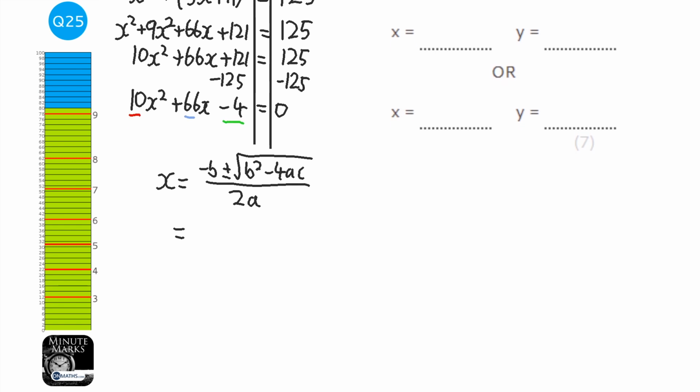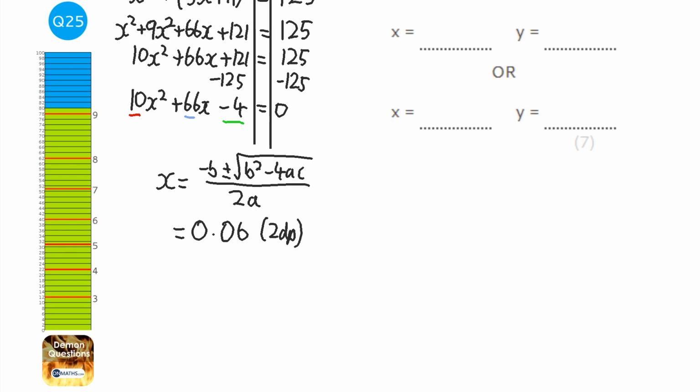Okay, so what you can do is just use your calculator to do this. Press the fraction button first. We're going to do the minus 66 because b is 66, and we're going to type in plus the square root button, and what is it, 66 squared minus 4 times 10 times minus 4. Then click the down button, 2 times 10. I'm just going to press equals, and that gives me 0.06 to 2 decimal places.